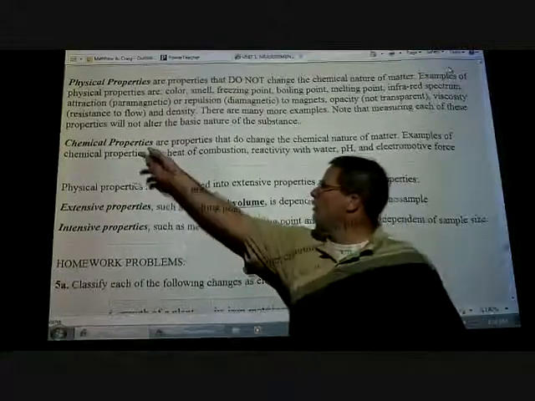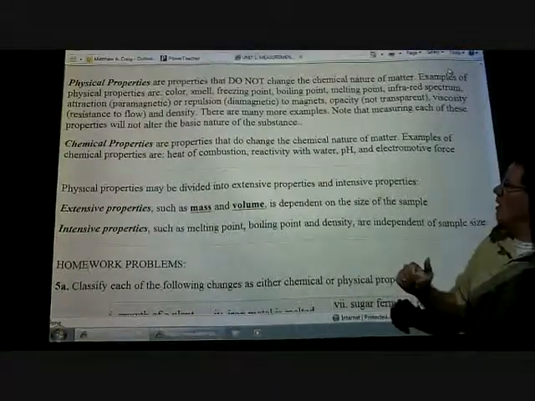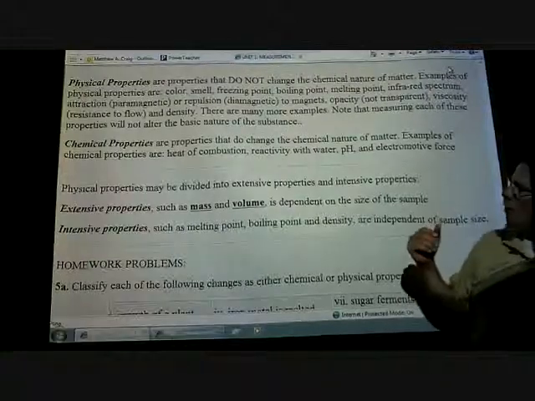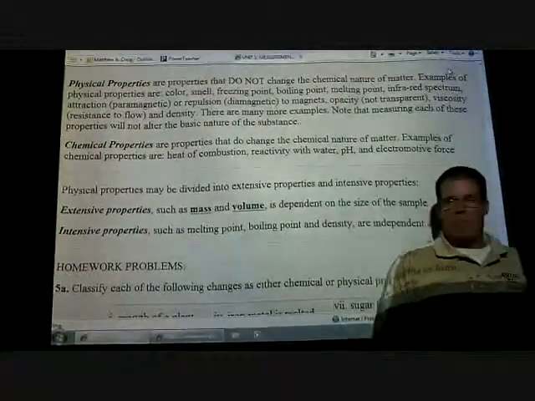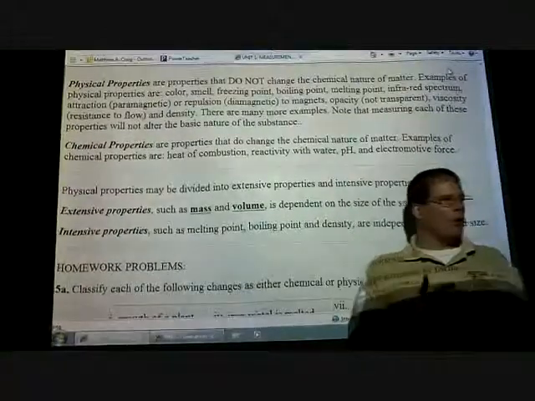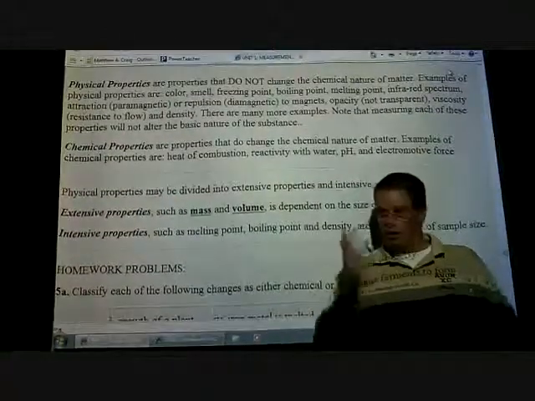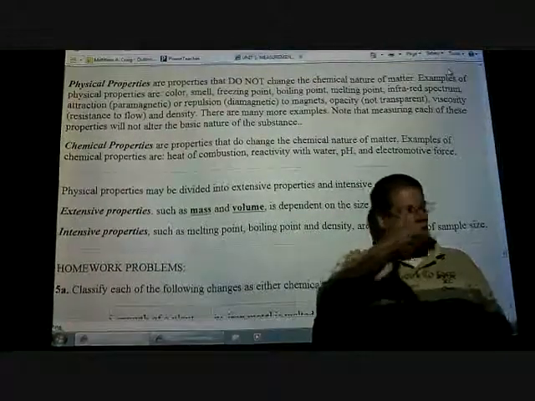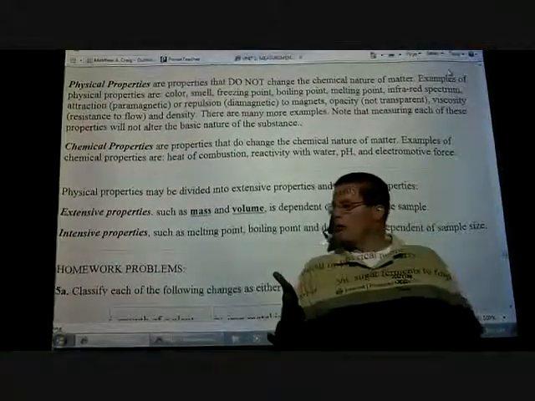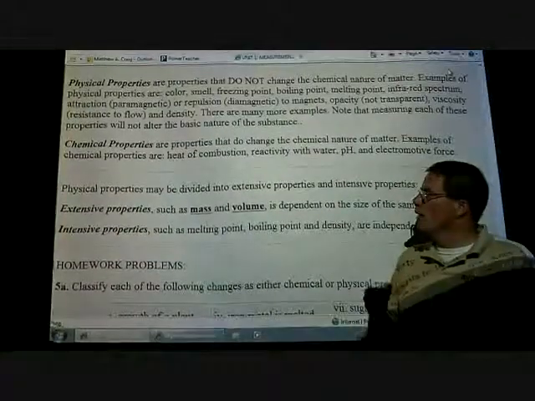All right, chemical properties. These are properties that change the chemical nature of the matter. So, for example, like the heat of combustion. Certain things burn better than others. Okay, whenever we talk about something burning, that's a chemical process. Okay, heating so much that it changes it from a solid to a liquid to a gas is not a chemical, it's just a physical change.